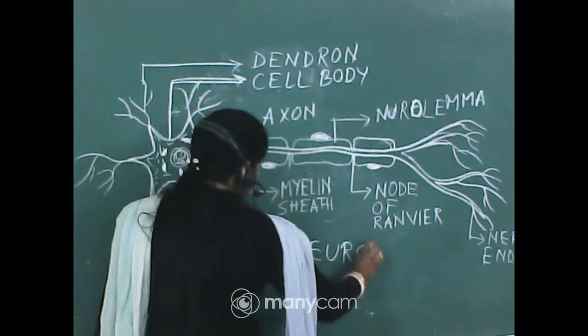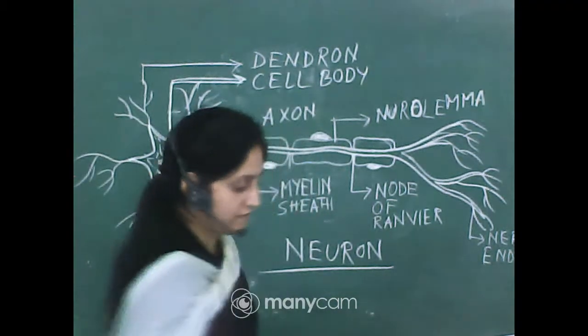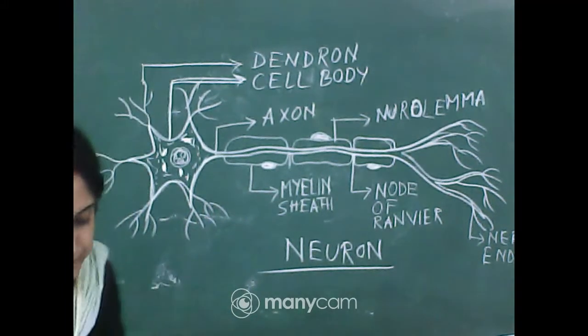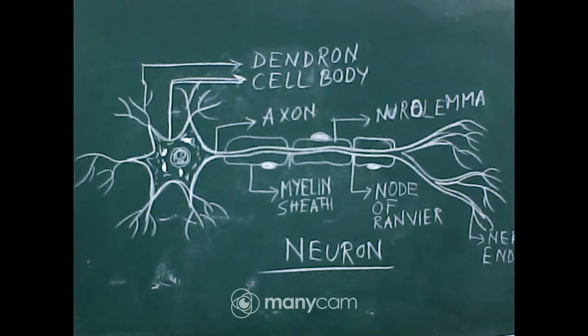Okay, this is the picture of the neuron. Draw that diagram and complete it now. Start to write down each and every practical in your laboratory notebook, and when the date is given to you, you will submit your paper.